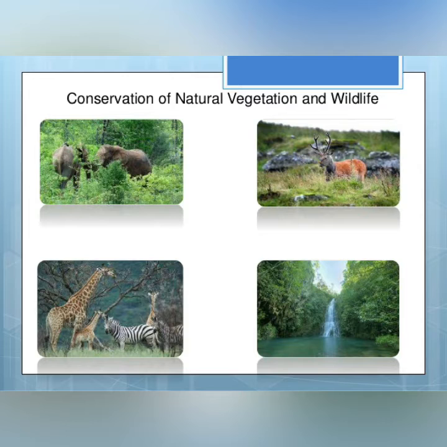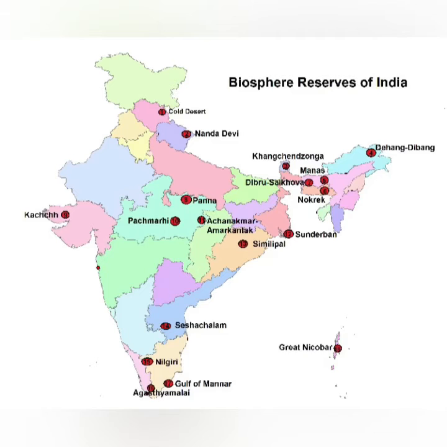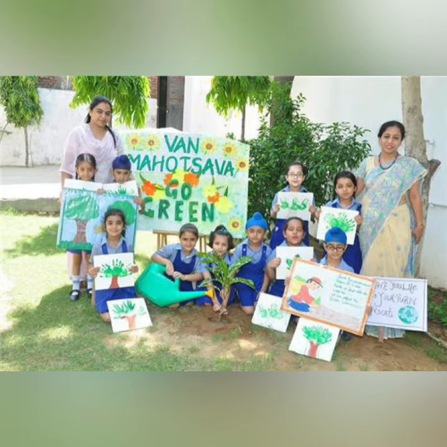Natural vegetation and wildlife can be conserved by setting up national parks, wildlife sanctuaries, which are the areas where animals are protected from any disturbance, and biosphere reserves. These are made to protect our natural vegetation and wildlife. Conservation of creeks, lakes and wetlands is necessary to save the precious resource from depletion.